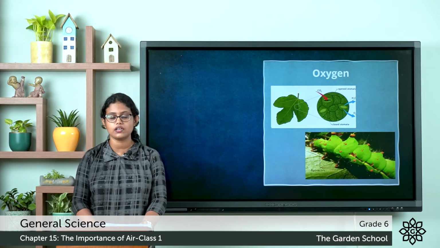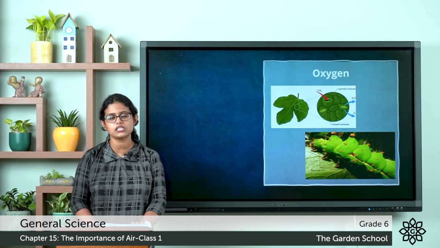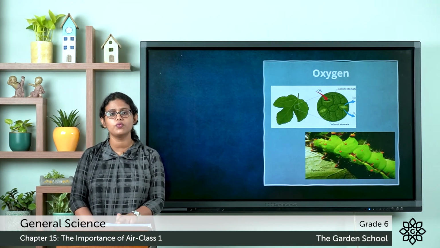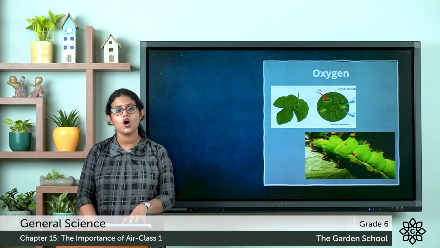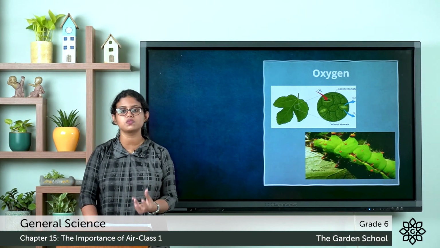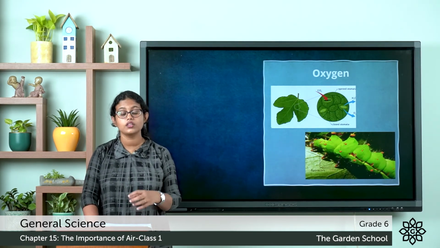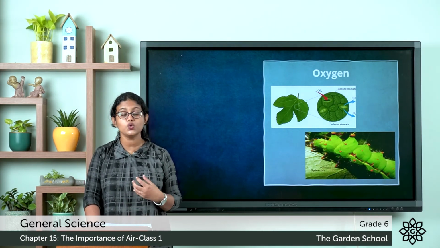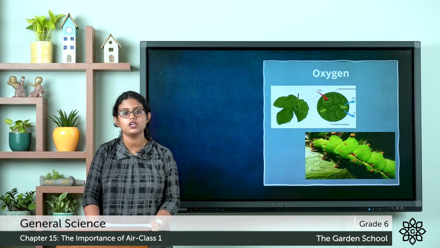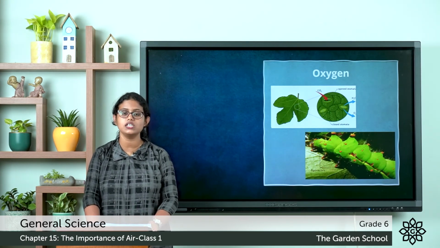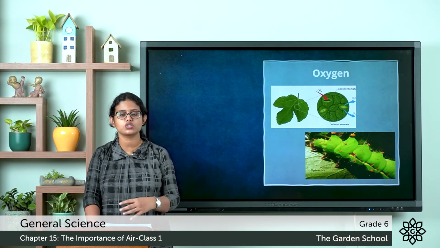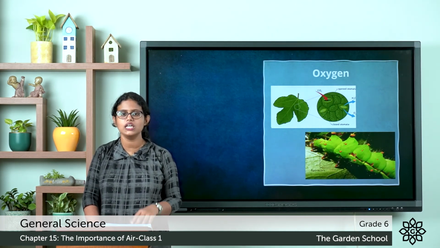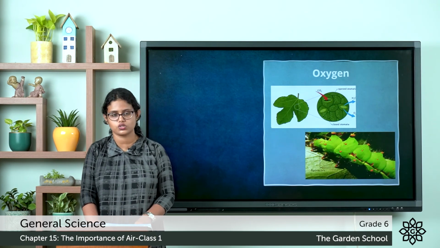Our body needs energy. And where do we get this energy from? The body needs energy which is obtained by breaking down sugar with the help of oxygen, and the sugar comes from the food. The process of breathing air, absorbing oxygen from it, and using oxygen to release energy from sugar, we call respiration. And oxygen is also used to burn things. So that is about the other gas, that is oxygen.